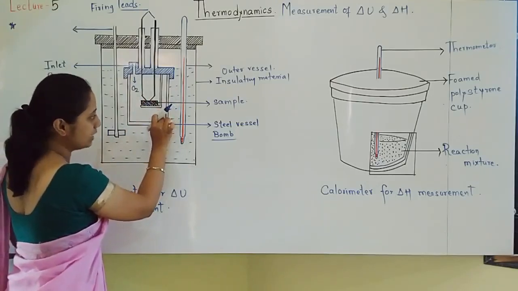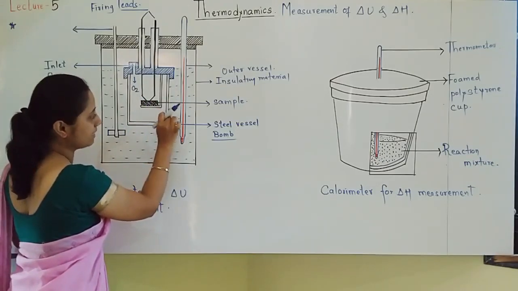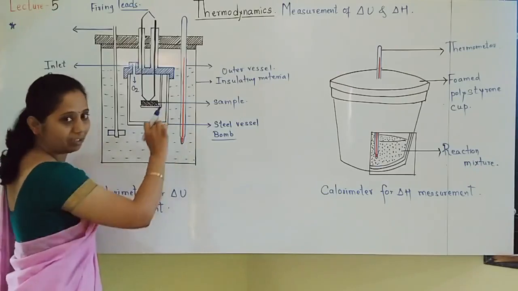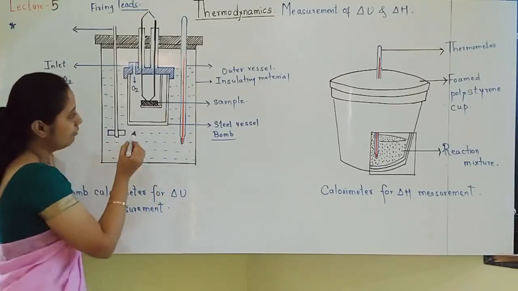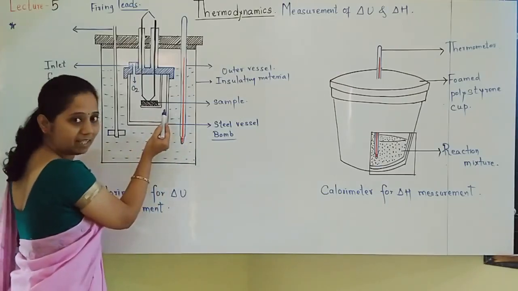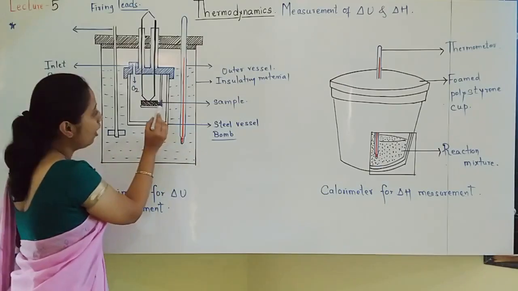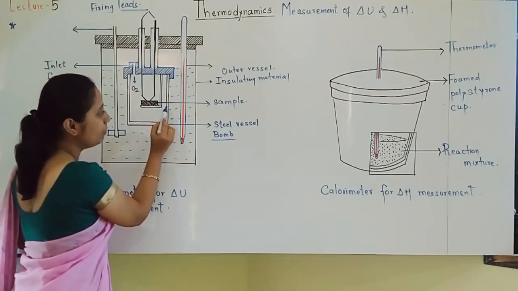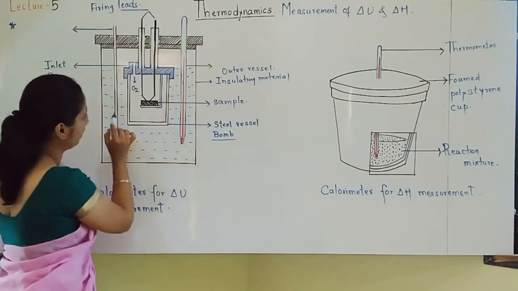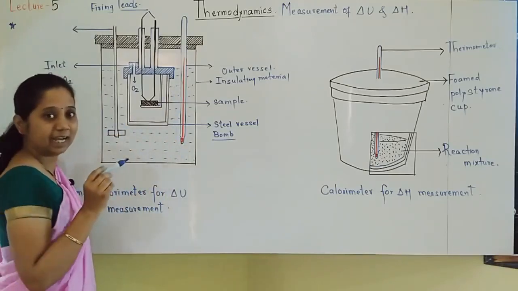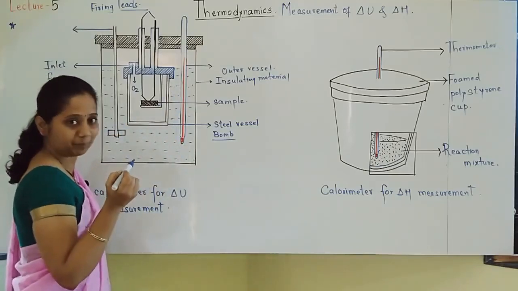Then all that heat will be passed by the steel vessel to the surrounding water. First, heat will be absorbed by the steel vessel as it is a good conductor. All that heat will be absorbed by the surrounding water, and that water becomes hot.